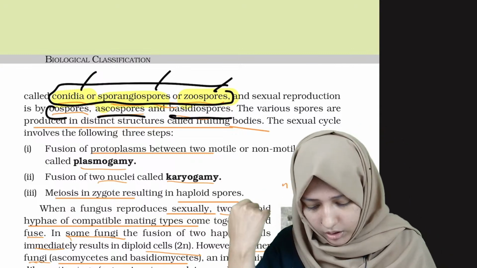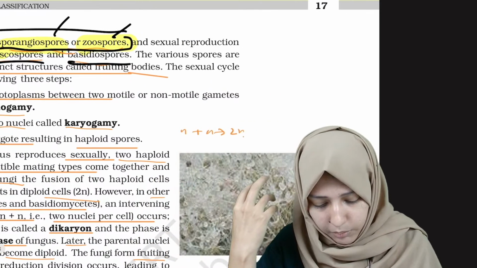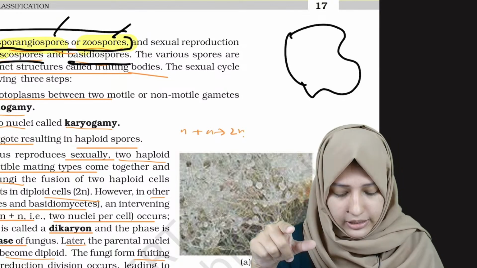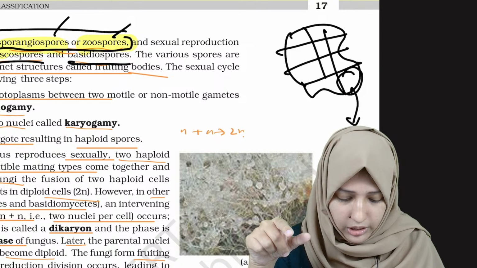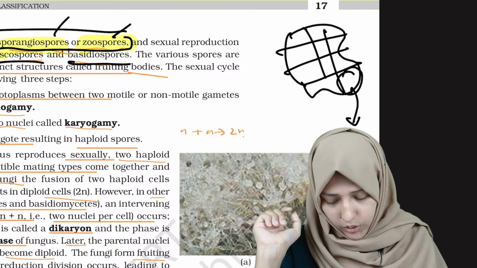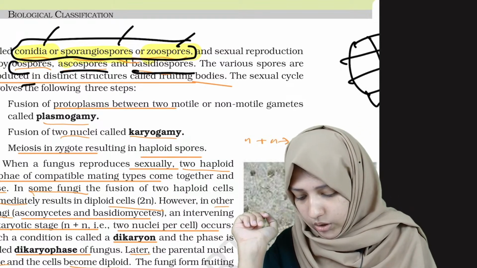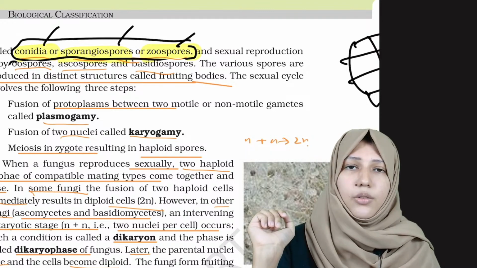The various spores are produced in distinct structures called fruiting bodies. Do you remember that while studying slime molds we said there are fruiting bodies, and from the fruiting bodies come the spores? So here it applies again.